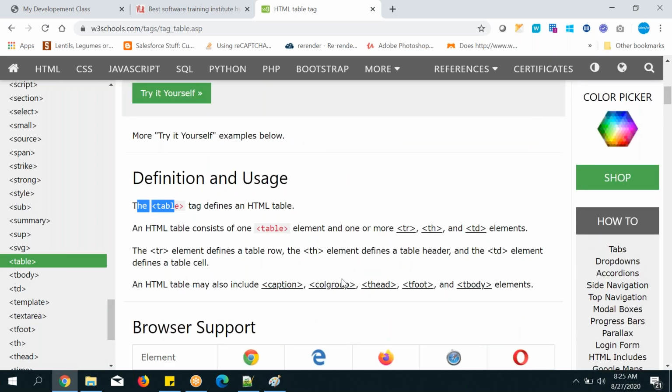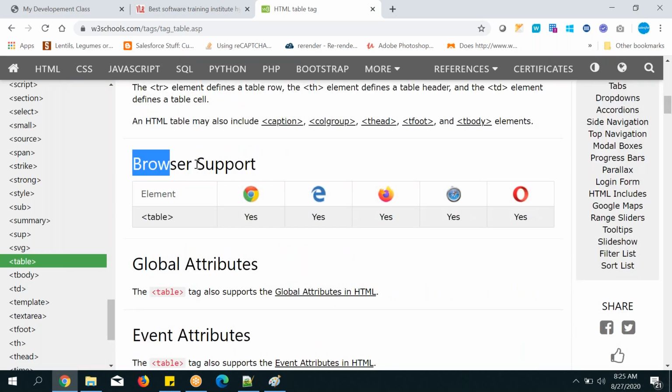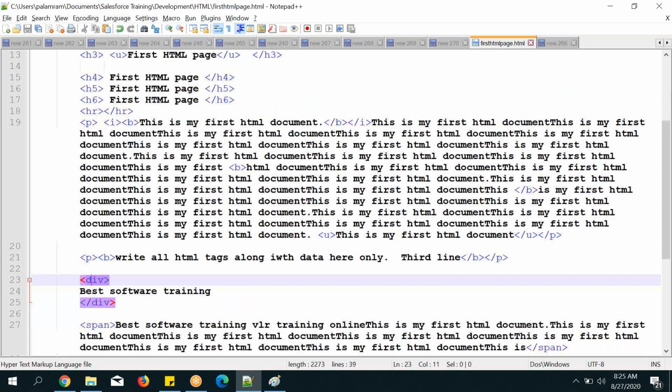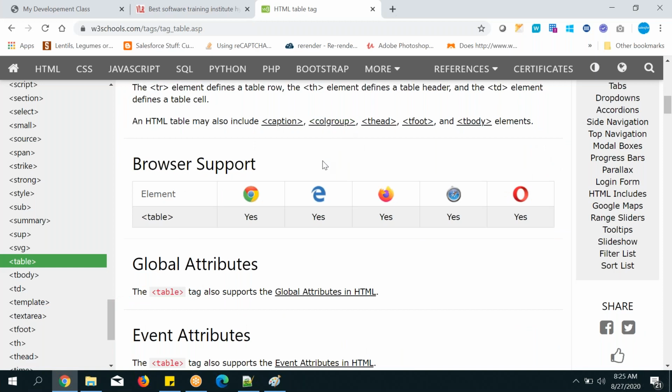If you don't understand all the other things, leave them as they are and don't worry about those kinds of things. Browser support is also very important. A few tags will not be supported by different browsers. Suppose the div tag was recently introduced by some organization. Now it will be supported only by Chrome, and not by the others. In that situation, what they display here is the browser support: only Chrome, and no for the other browsers.